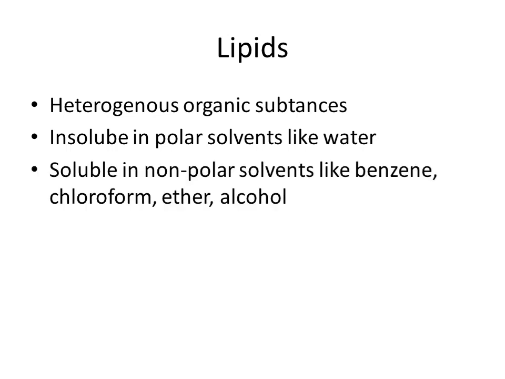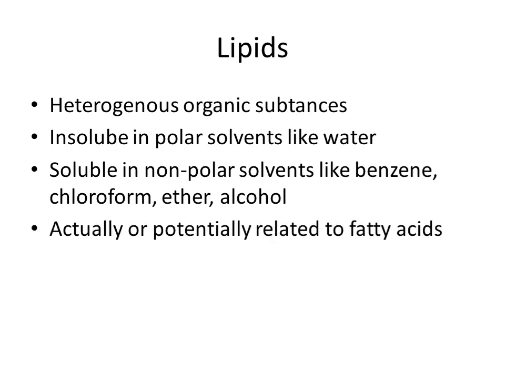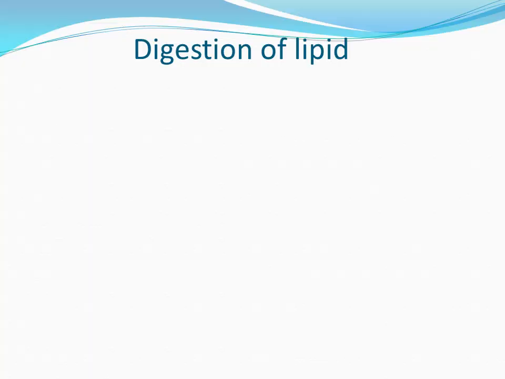alcohol, actually or potentially related to fatty acid, and should be utilized by living organisms. Any substance to be considered a lipid should satisfy these 5 criteria. When you compare lipids with carbohydrate and protein, lipids are smaller molecules, whereas carbohydrates and proteins are larger polymers. Now we'll come to digestion of lipid.